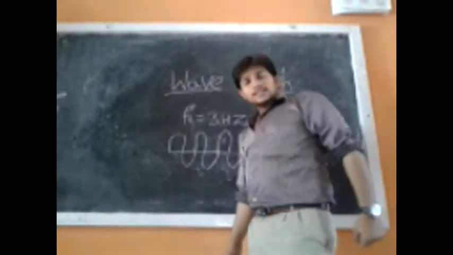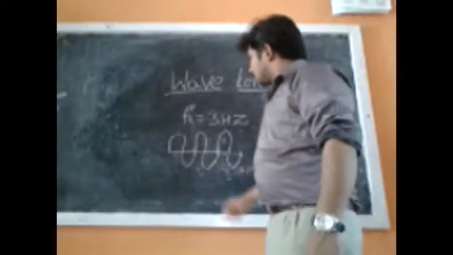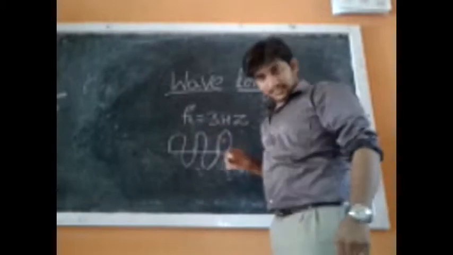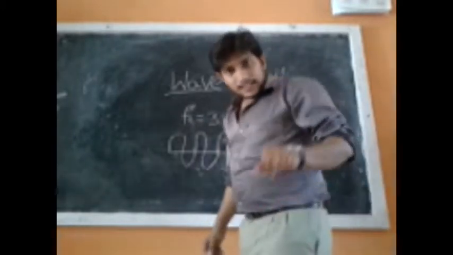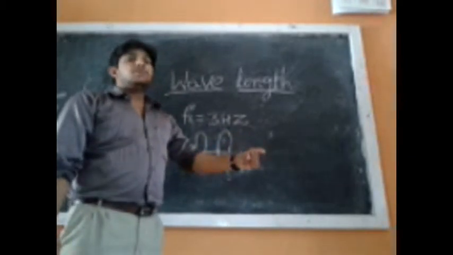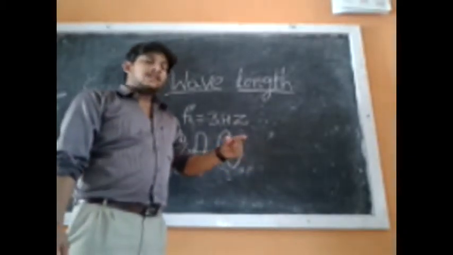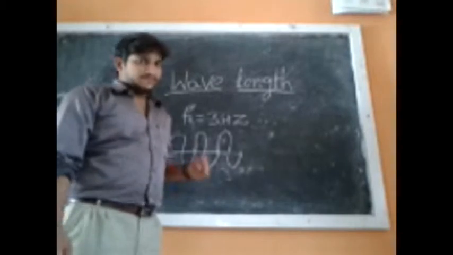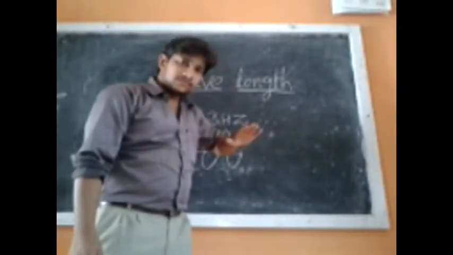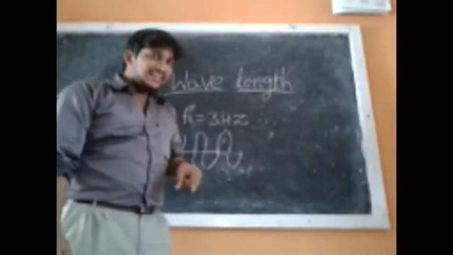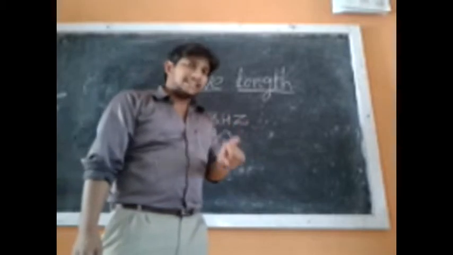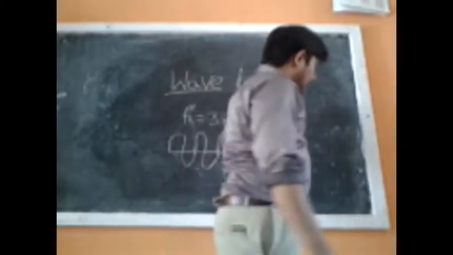What is the wavelength? Here frequency is 3 Hz, 3 cycles made per 1 second. The distance covered by the frequency in 1 second, at the velocity of light, is called wavelength.